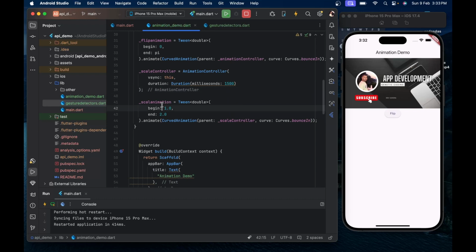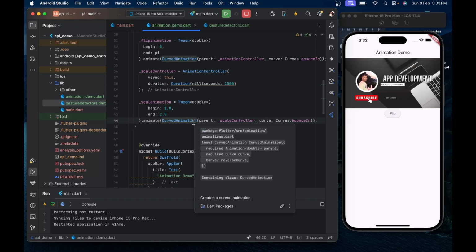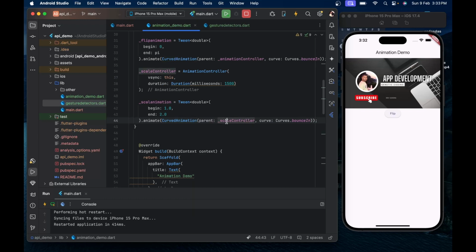After that, it is scale animation, which starts from 1.0 and ends at 2.0. After it I applied the curved animation with parent scale controller, because it will be solely responsible for animating our values from 1.0 to 2.0, and we apply the speed of our animation.